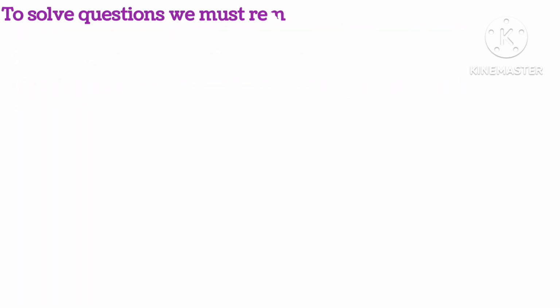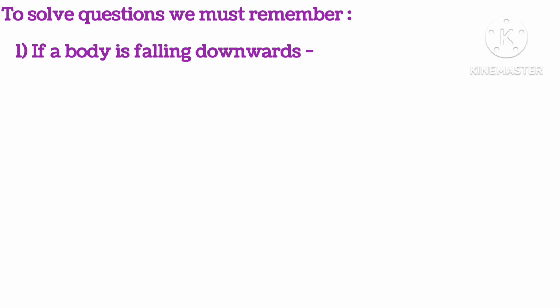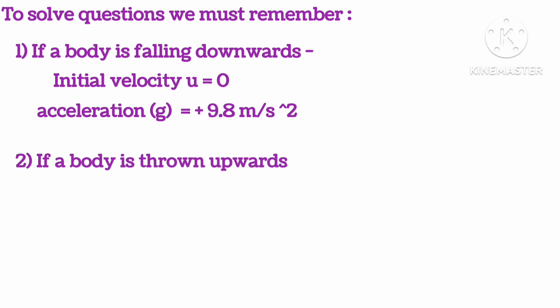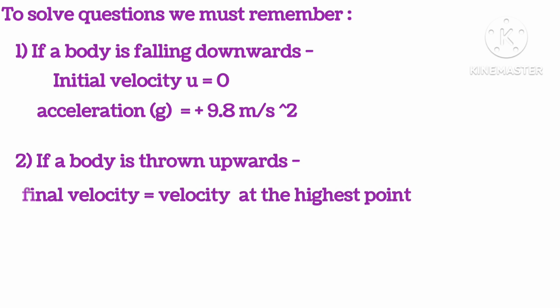Now, to solve the questions, we must remember, if a body is falling downwards, initial velocity is 0, acceleration due to gravity is plus 9.8 meter per second square. When a body is thrown upward, final velocity is equal to velocity at the highest point. Acceleration due to gravity here is minus 9.8 meter per second square.